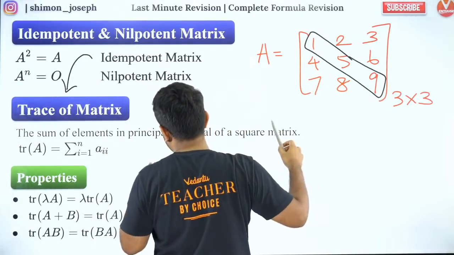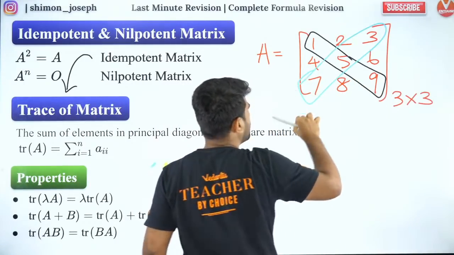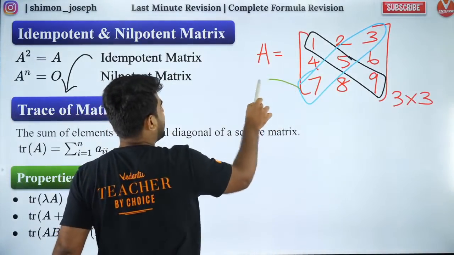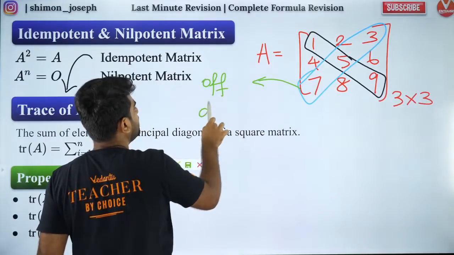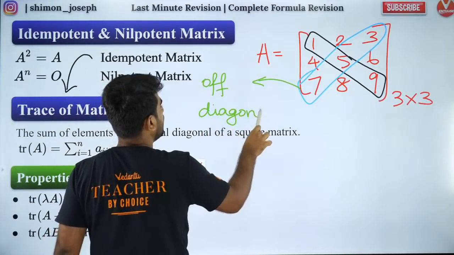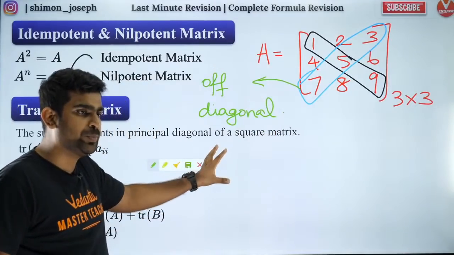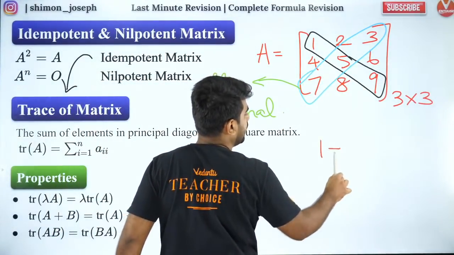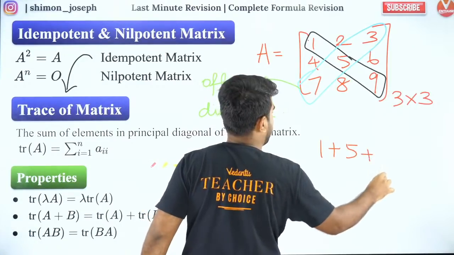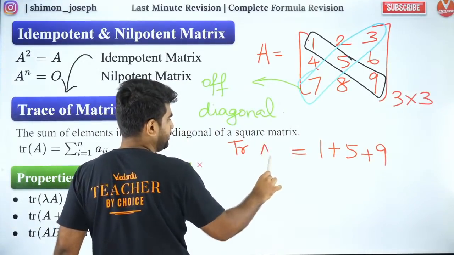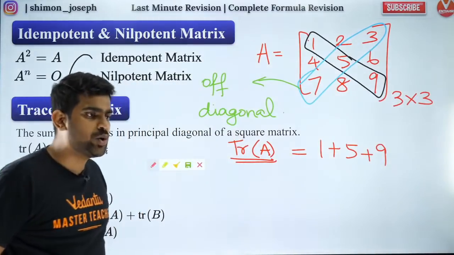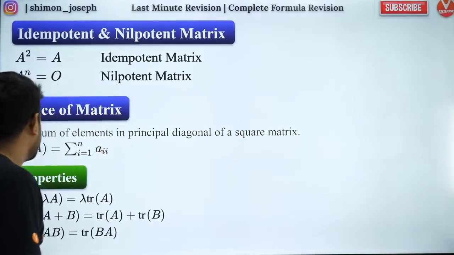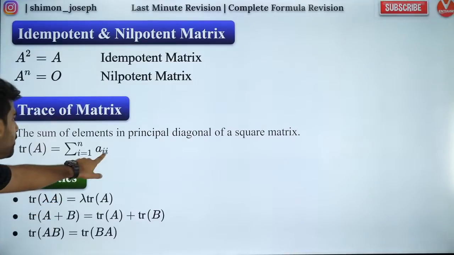You can ask me, sir, this is also a diagonal. No, guys, this is not an important diagonal. We call it the off diagonal. It is of no use. We don't use it in mathematics, at least as far as JEE Mains is concerned. But the main diagonal is very important, because the sum of the elements of the main diagonal, 1 plus 5 plus 9, is called the trace of A. Are you all happy? Shall I move forward? Let me know in the chat. Great. So that is your trace, the sum of all the diagonal elements.